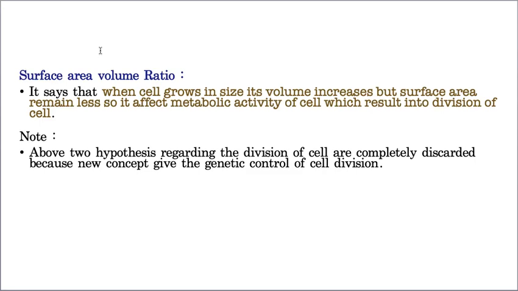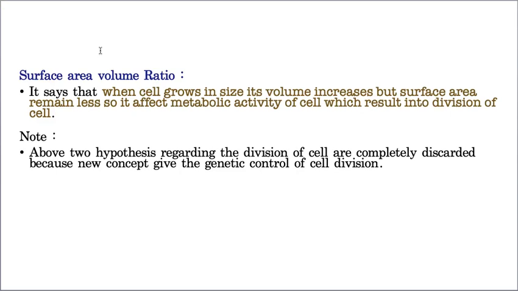Whereas in the surface area volume ratio, when a cell grows in size, its volume increases but the surface area remains less. That greatly affects the metabolic activity of the cell, which results in the division of the cell. That means when the cell grows in size, the volume increases but the surface area remains less, so the metabolic activity will be disturbed. To solve these disturbances in the metabolic activities, the cell immediately participates in division, okay? But as I already clearly mentioned, these two are hypotheses.